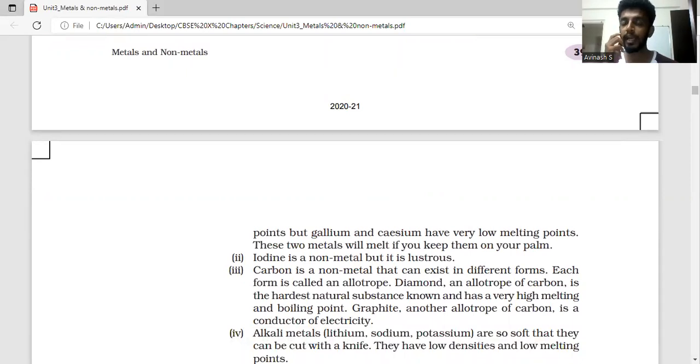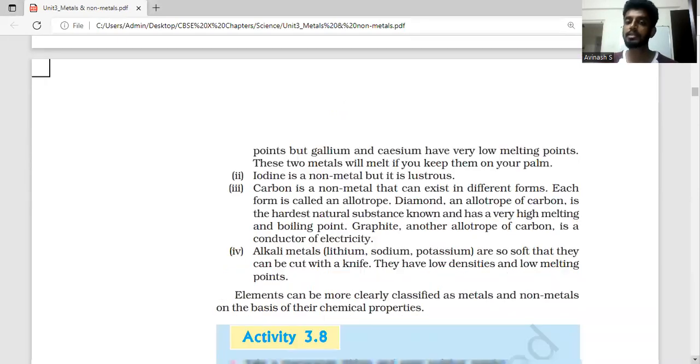Like for example, when we pour nail polish remover or sanitizer on our palm, as soon as we pour it, it automatically gets evaporated, volatile. It melts, like by using the heat from our palm. Likewise, for gallium and cesium, the heat in our skin in the palm is very much sufficient to melt it. It has so low a melting point. So this is also quite important when it comes to exceptions. And iodine is a non-metal, but it is lustrous. So iodine comes under the non-metal category for other reasons, but it is still lustrous, which means it can shine. And this is a very important point.